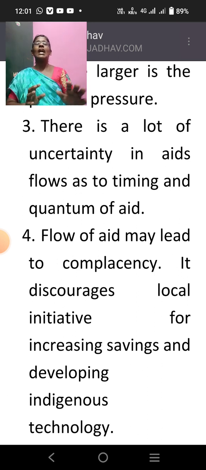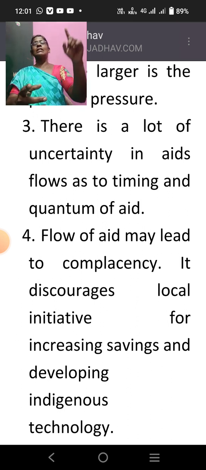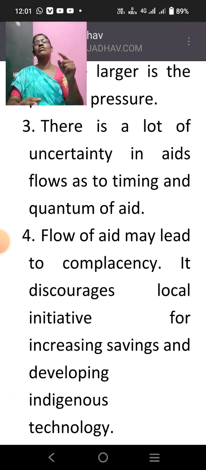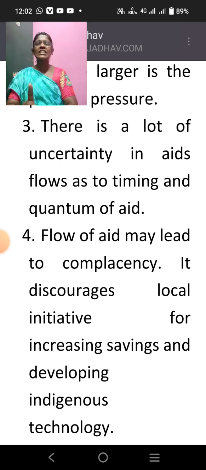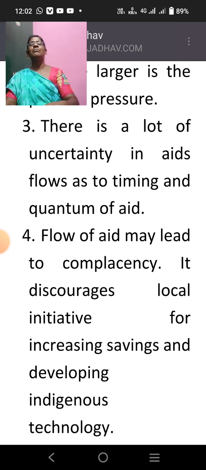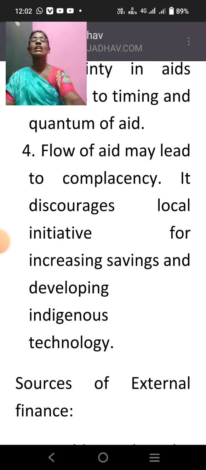So the timing and the quantum amount of aid flowing inside, there is an uncertainty. We cannot say for certain that we can receive it in that particular year. So when you plan to do the work in a particular year, but the amount is not credited, we are not able to receive the money in time, then the amount already invested also will become a waste. So there is a danger of uncertainty regarding flow of time and the quantum of aid in foreign aid. The next one is flow of aid. When aid money comes inside, it may lead to complacency.